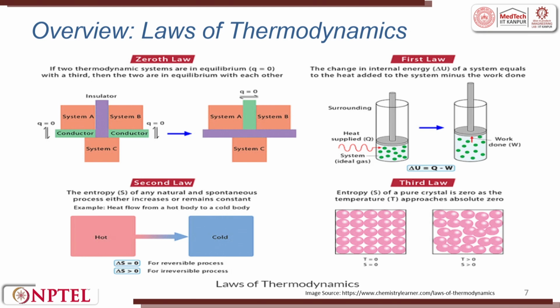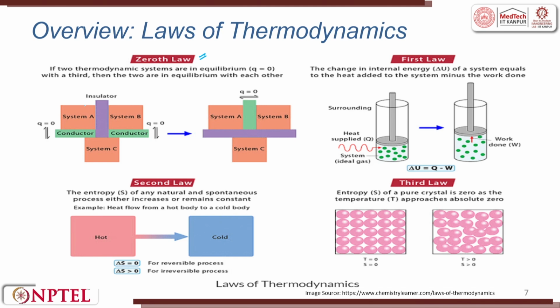So, here are a few examples where we have put the same laws. Let us go one after the other. Zeroth law: if two thermodynamic systems are in equilibrium, that is when Q equals 0, with a third, then the two are in equilibrium with each other.